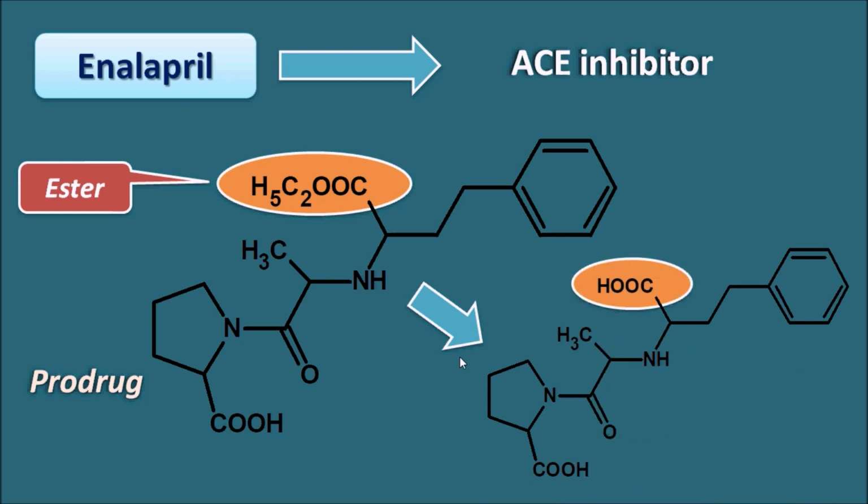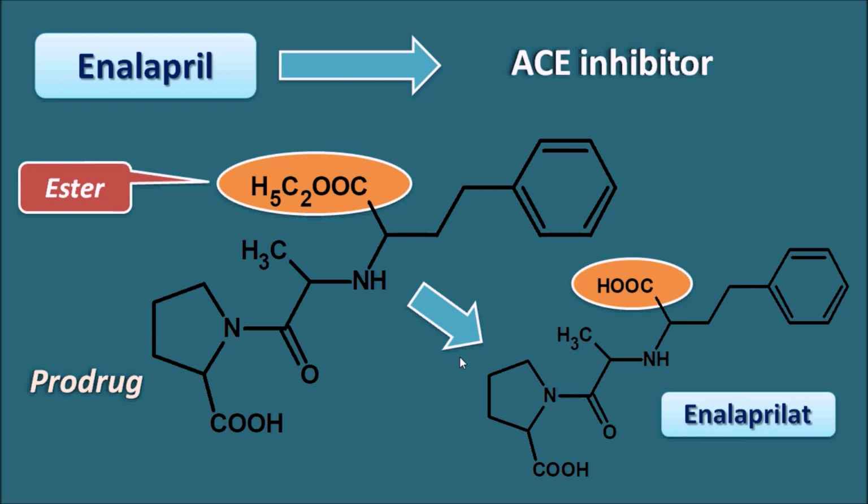Now this is the active metabolite of enalapril. The active metabolite of enalapril is called enalaprilat. The suffix added is AT, and AT indicates active metabolite. So enalapril is a prodrug which can be converted to enalaprilat by hydrolysis during metabolism.